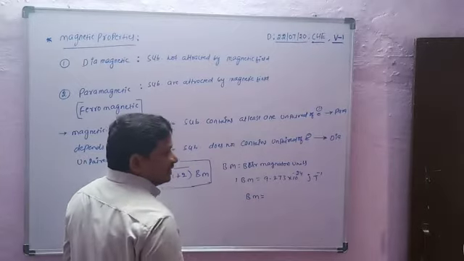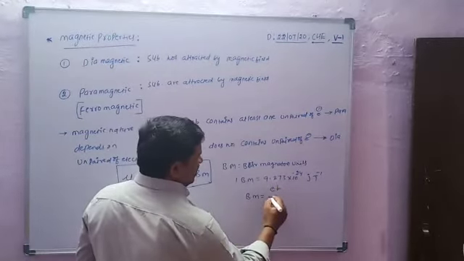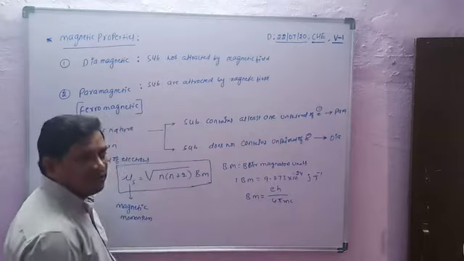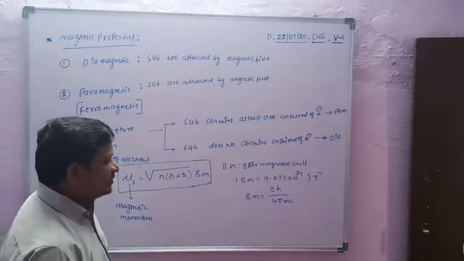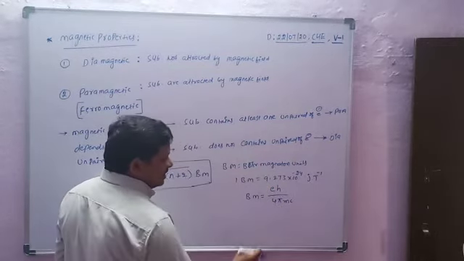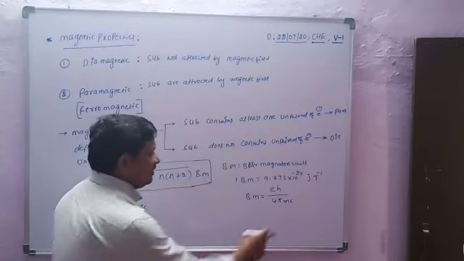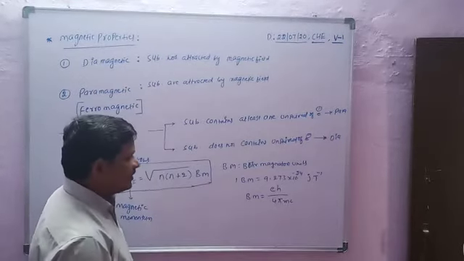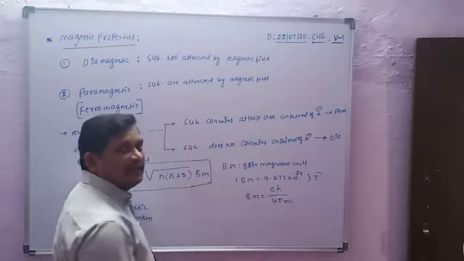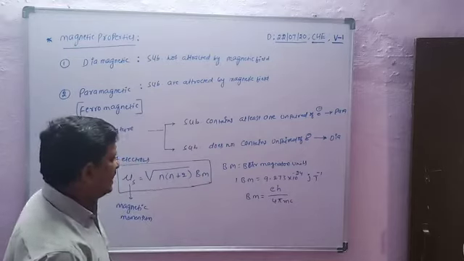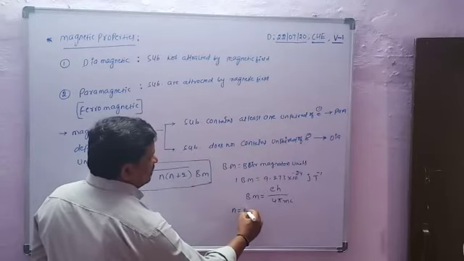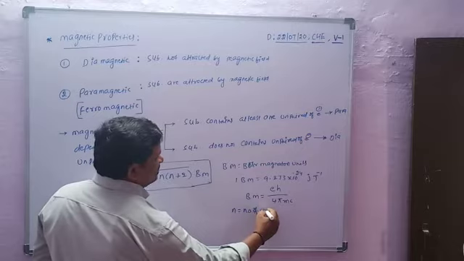Bohr magneton equals eh by 4 pi mc, wherein e is the charge of electron, h is the Planck constant, m is the mass of electron, and c is the light velocity.